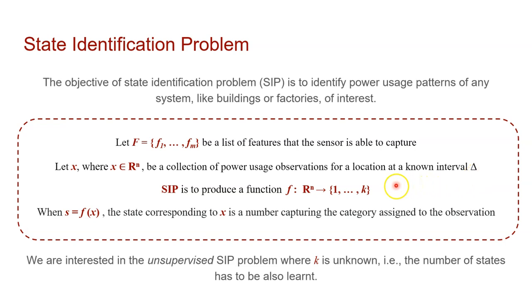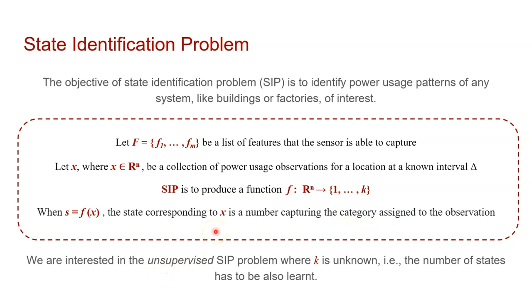Now, the state identification problem is to produce a function f which maps these real numbers to an integer from 1 to k. Let us talk about what k is in some time. Now, when s is equal to f of x, the state corresponding to x, that is a collection of power usage observations, is a number capturing the category assigned to those observations.